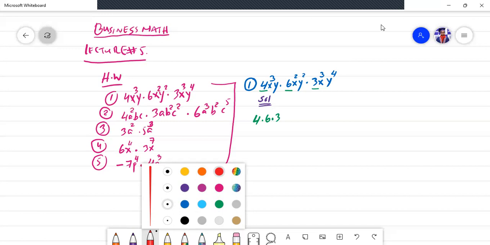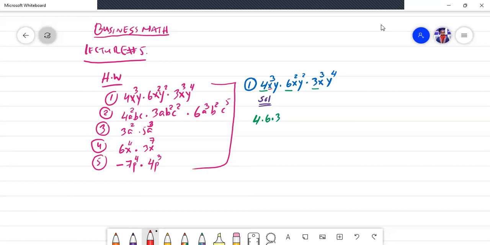you will observe x is common in three terms. Here x is common, here x is common, and here x is common. X is available in all these three parts. Therefore, what should I do? I will take x as a common letter. Okay, easy.